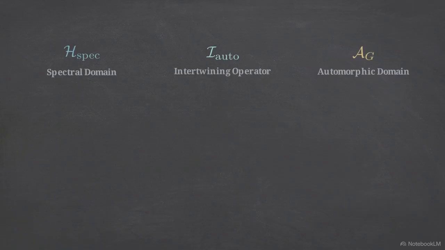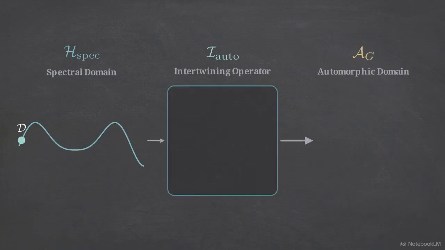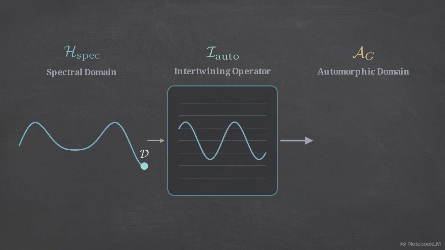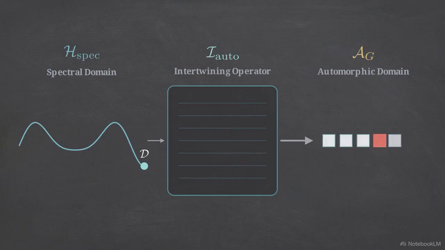This diagram maps the translation pipeline. On the left, the Dirac operator tracks geometric curvature. It passes through the intertwining operator, mapping the continuous spectrum into the automorphic domain. The output is the Hecke eigenvalue equation. The data freezes into discrete integers, represented by lambda p.